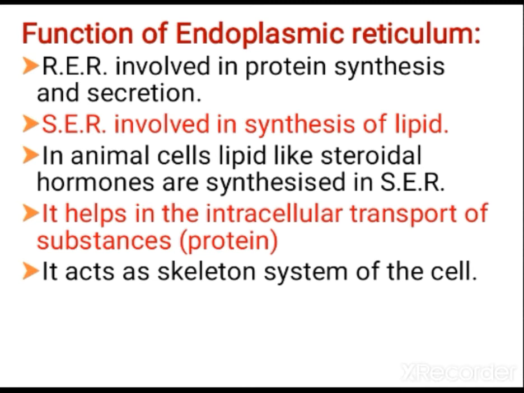Let us see the functions of endoplasmic reticulum. According to the type of endoplasmic reticulum, the functions differ. Rough endoplasmic reticulum is involved in protein synthesis and secretion, and the smooth endoplasmic reticulum is helpful in the synthesis of lipids. The rough one does protein synthesis because the ribosome's main function is protein synthesis. In animal cells, lipids like steroid hormones are produced by the smooth endoplasmic reticulum.